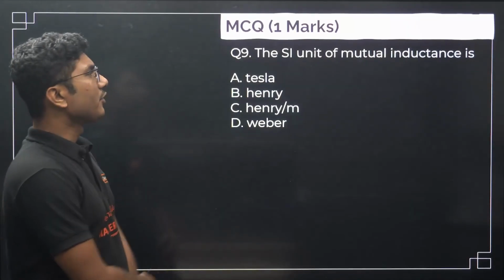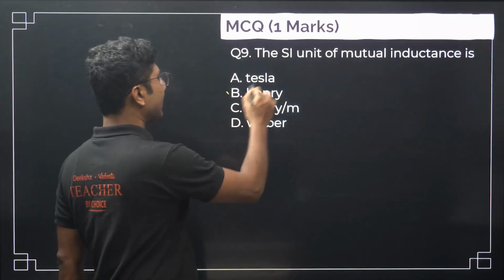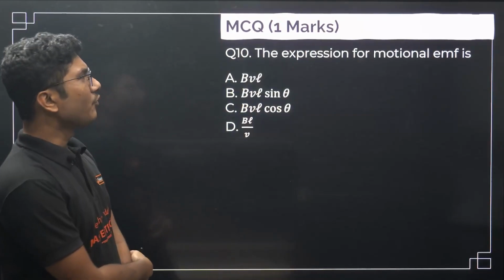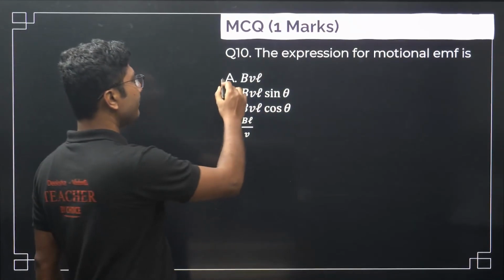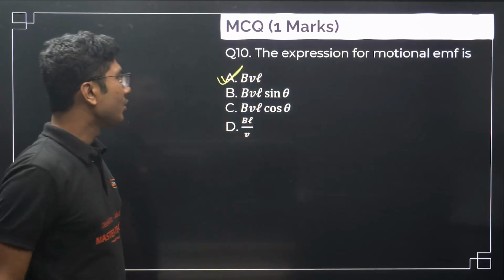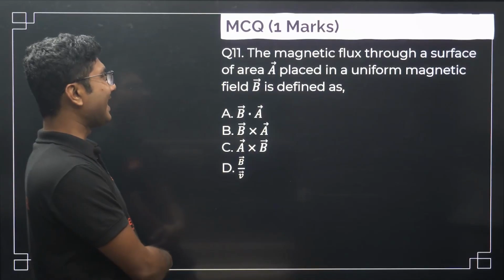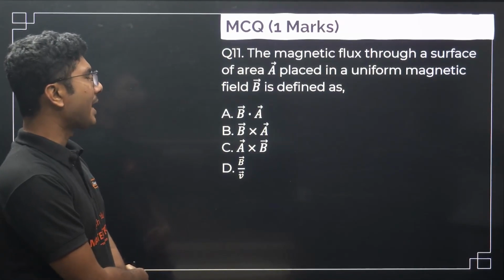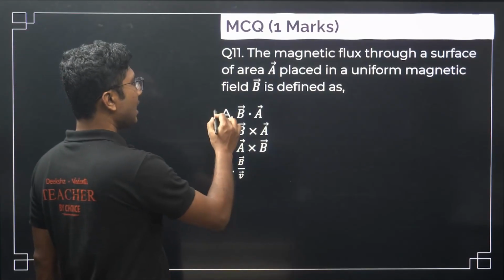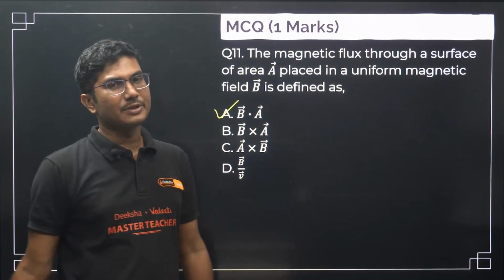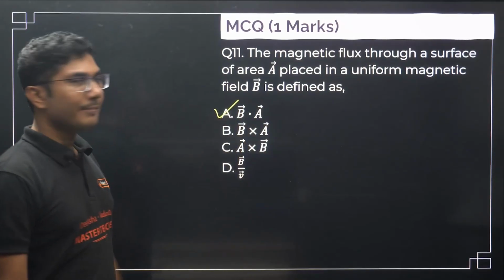The SI unit of mutual inductance is, okay, this is a repeat question, the same question coming again and again. The expression for motional EMF is BVL. We will do the derivation, don't worry. Next, the magnetic flux through a surface of area A placed in a uniform magnetic field B is defined as BA cos theta or B dot A. BA cos theta means dot product, so B dot A is the magnetic flux.